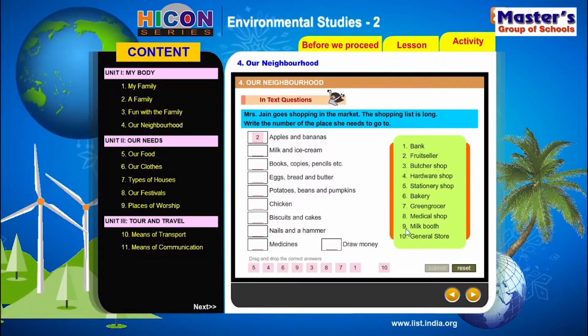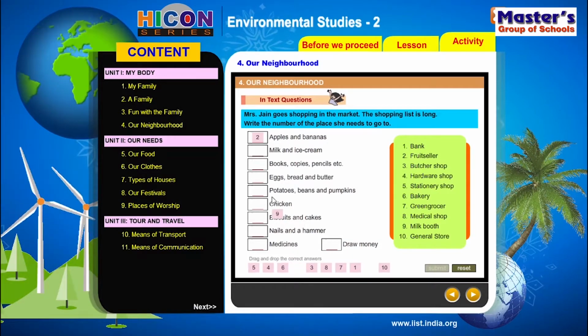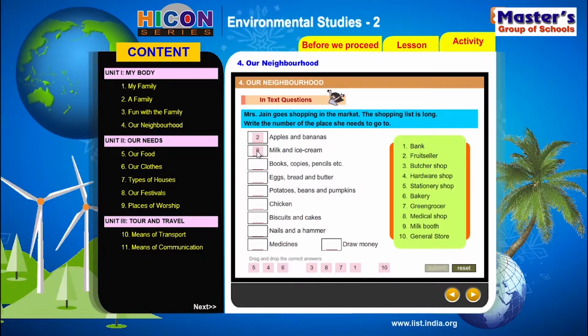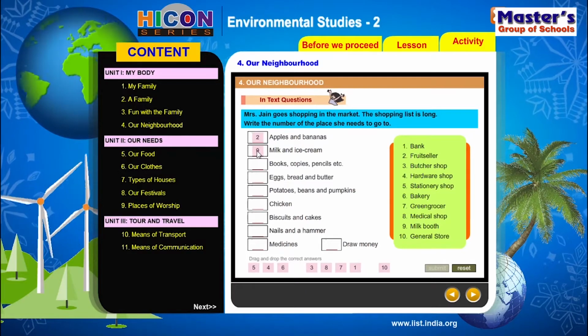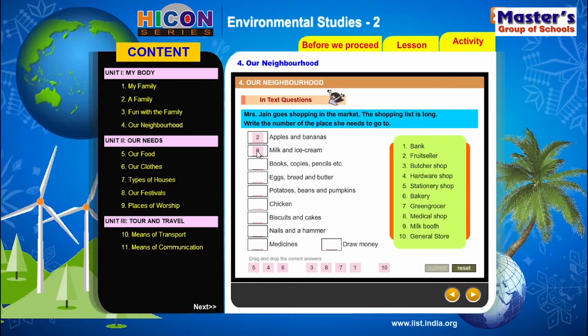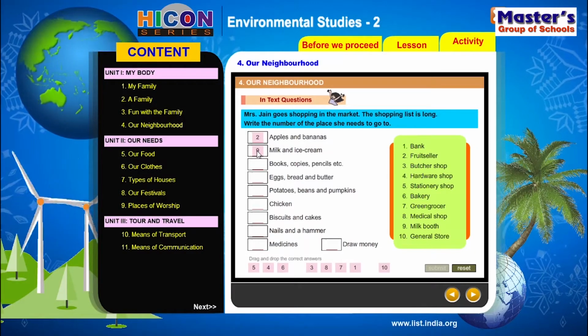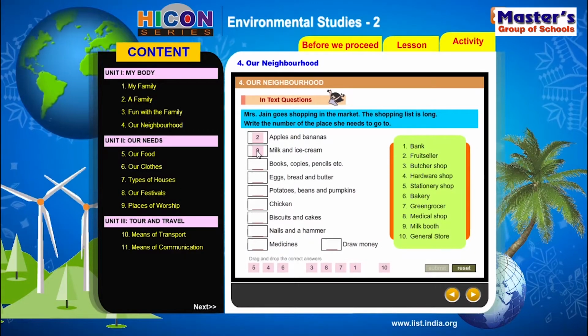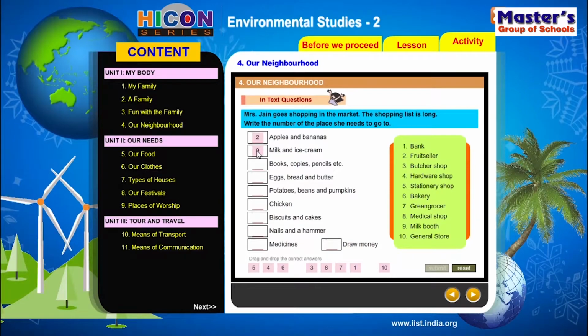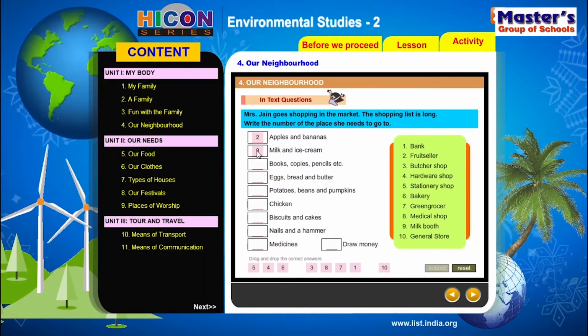So what is the number here? 9. So we will drag in 9 from here and drop it over here. So Mrs. Jane can buy milk and ice cream from a milk booth, isn't it? Mrs. Jane can buy milk and ice cream from a milk booth.